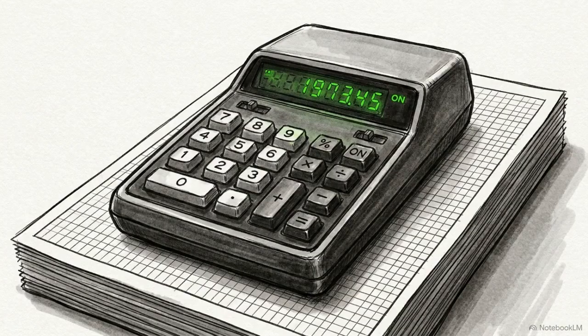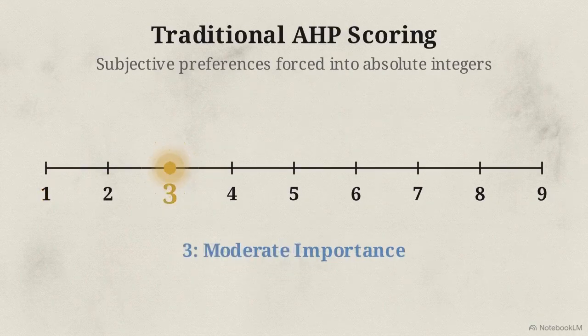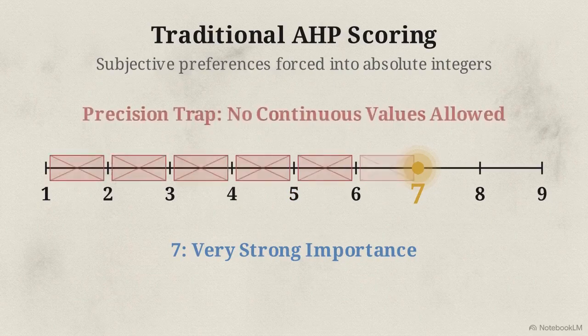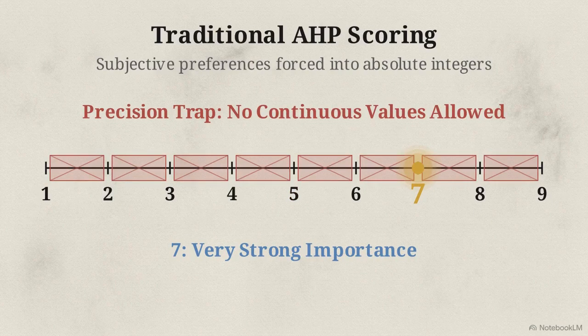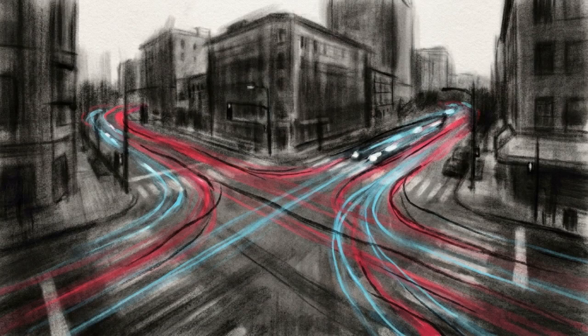The traditional AHP model relies on a 1-to-9 scoring system introduced by Thomas Saaty. It demands that a decision maker assign an absolute, crisp numerical value to exactly how much they prefer one option over another. The physical world and human emotions do not operate in crisp integers. Our judgment is filled with vague concepts and shifting priorities, making absolute numerical precision impossible.